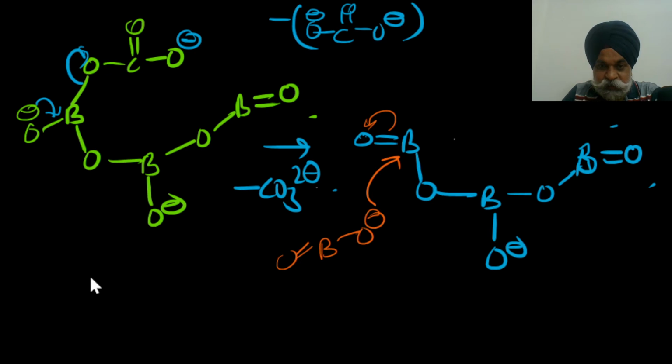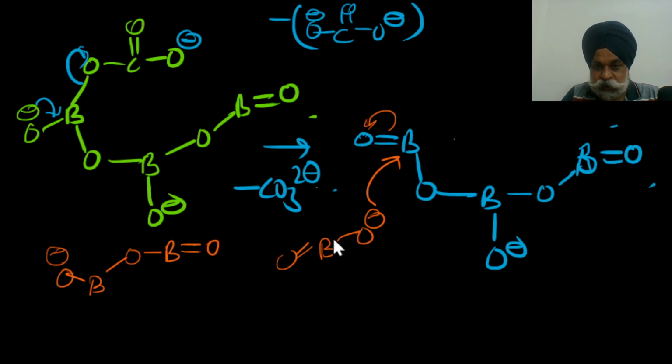So what ultimately do I end up getting here? So BO negative, and here it is being attached by this. This moiety comes here, and you happen to get negative O B double bond O.